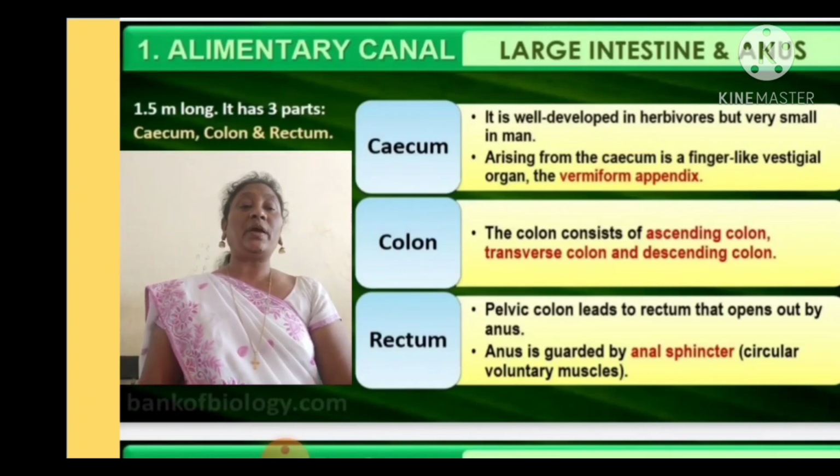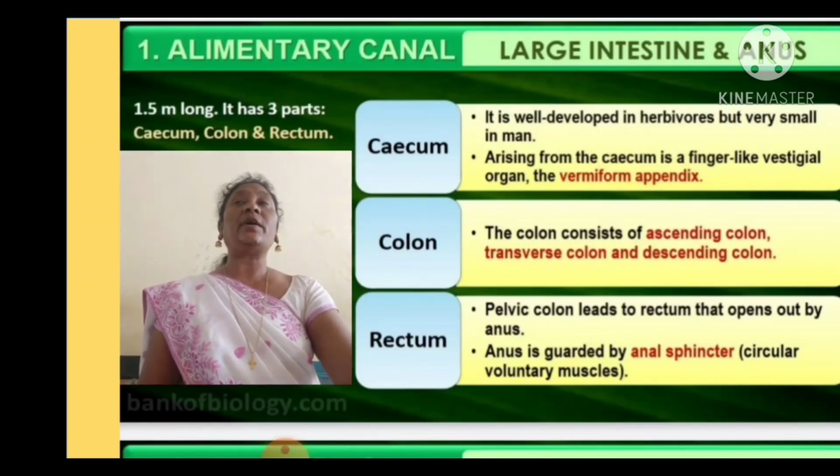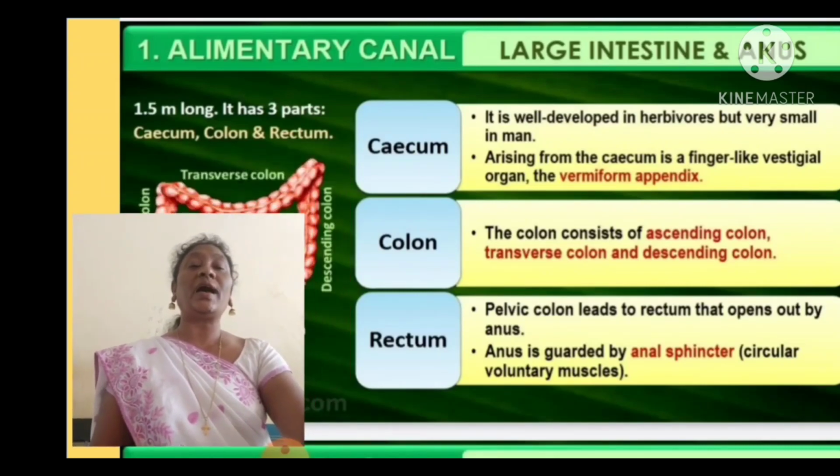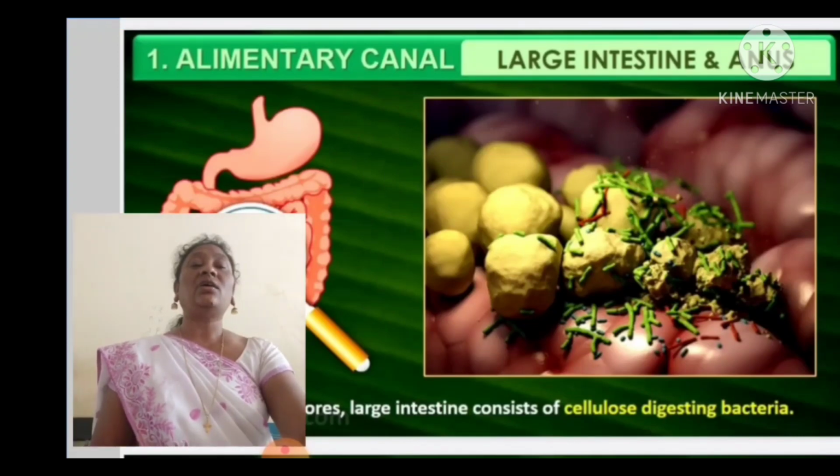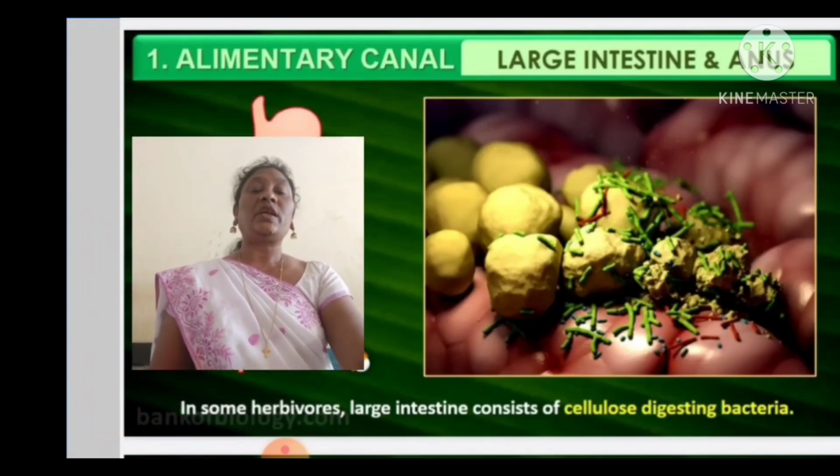The rectum leads through the pelvic canal and opens out at the anus. The anus is guarded by the anal sphincter. When we pass motion, the anal sphincter opens and the fecal matter is eliminated out of the body. So the large intestine is formed of 3 parts.